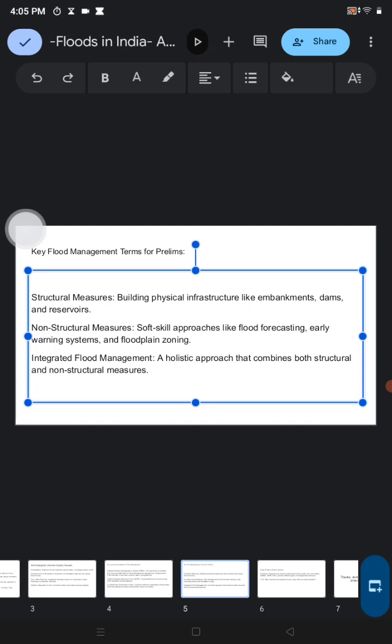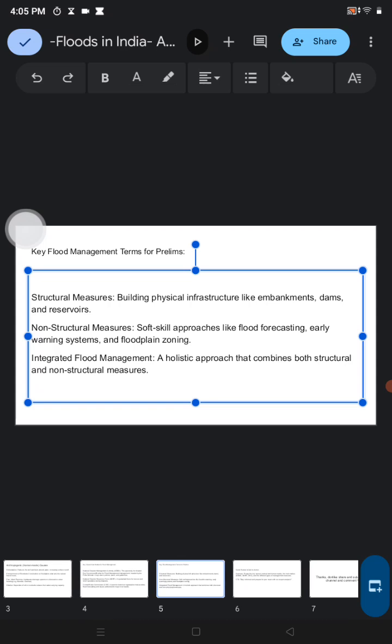And floodplain zoning: through mapping we can find out the zones that have a chance of frequent flood. Integrated flood management, a holistic approach that combines both structural and non-structural measures. To combat any problem we need to do it in an integrated way.